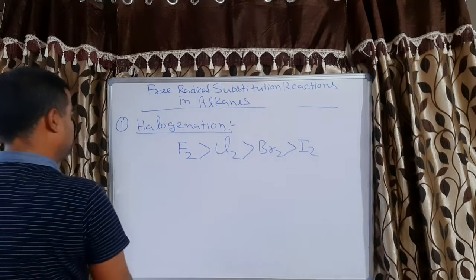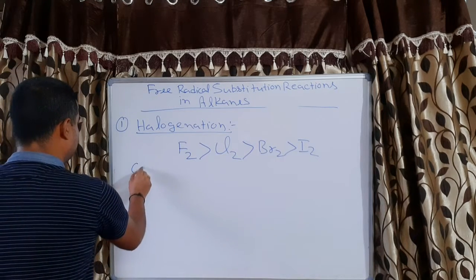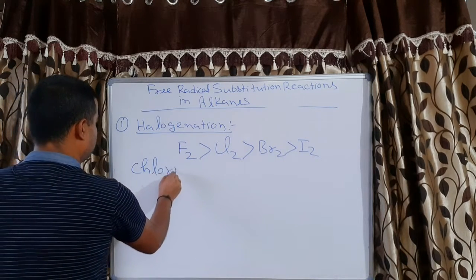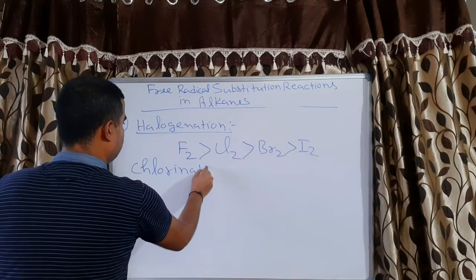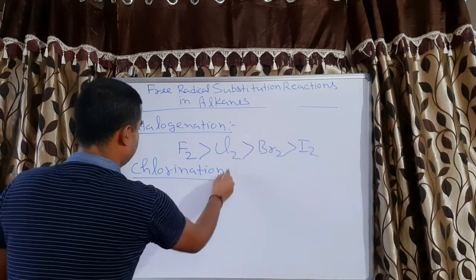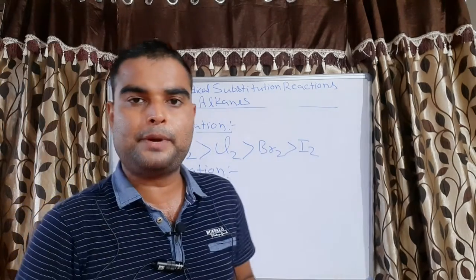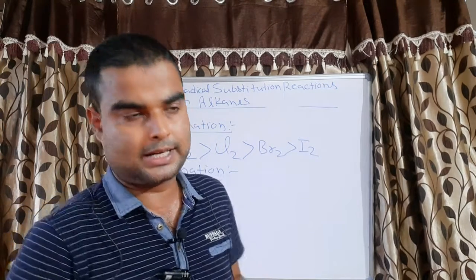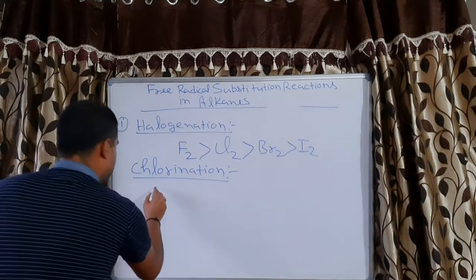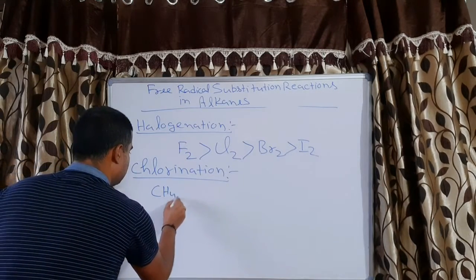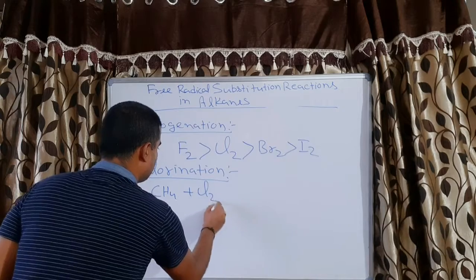Let us start with chlorination. In chlorination, what will happen? Chlorine will replace the hydrogen of the alkane. So let us consider methane plus chlorine.